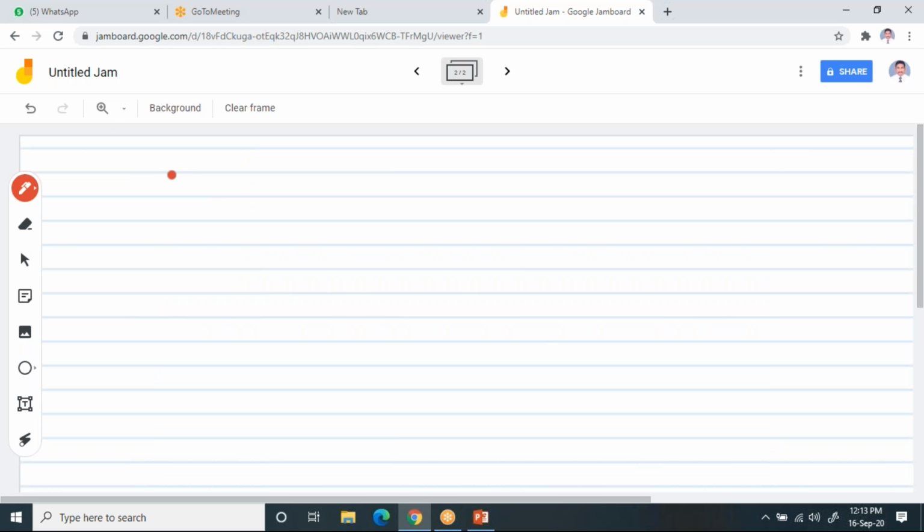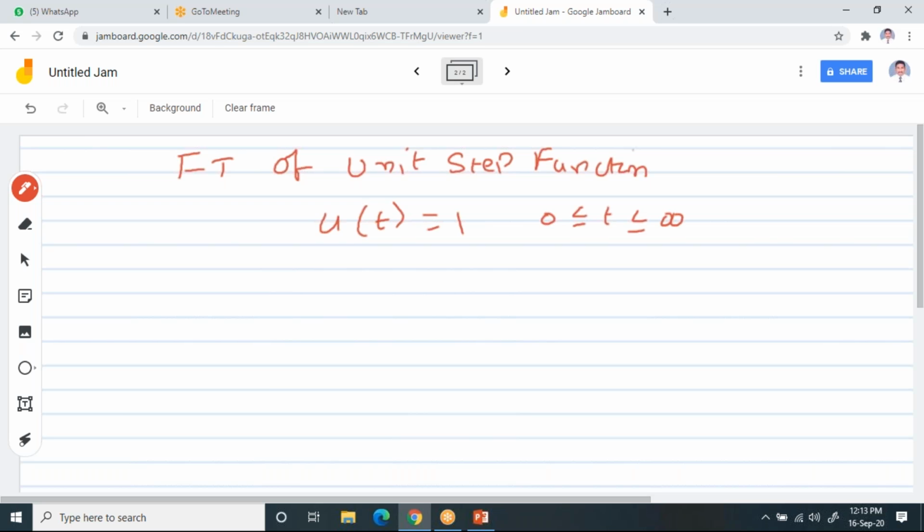That means here I'm going to write, find the Fourier transform of unit step function. When I say unit step function, which you already studied, u of t equal to 1, for 0 less than t less than infinity. And if you plot the graph for the unit step function, which you have studied in the first unit, this is the graph: this is 0, this is time, and with an amplitude of 1. This is what u of t is.